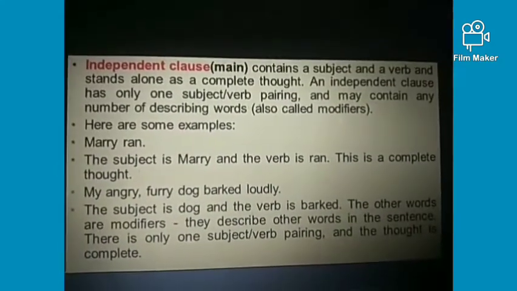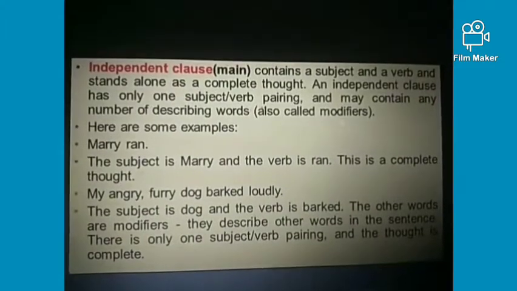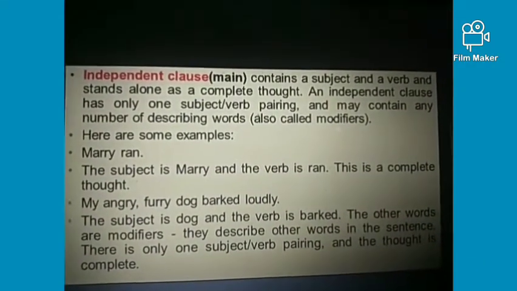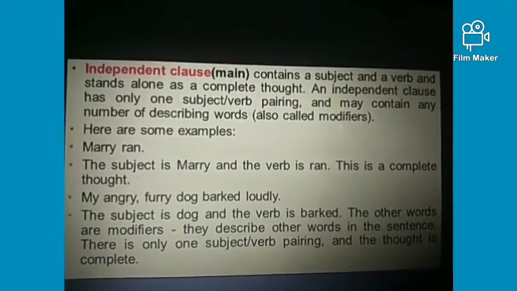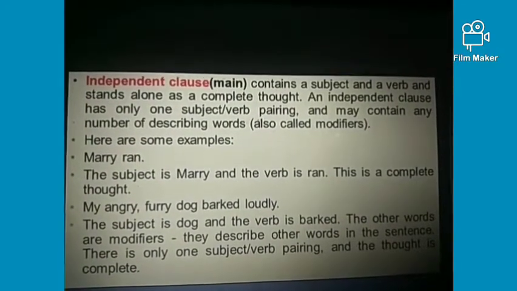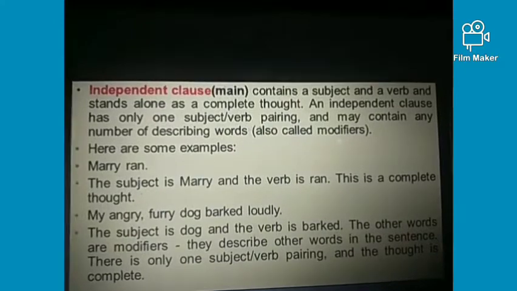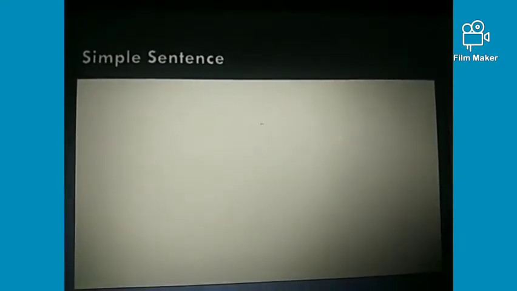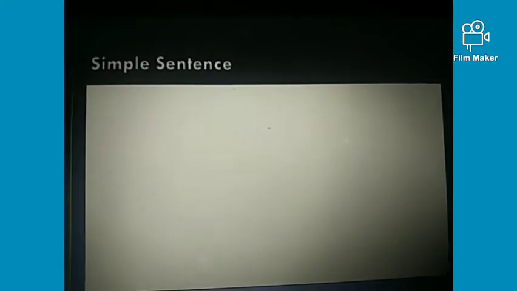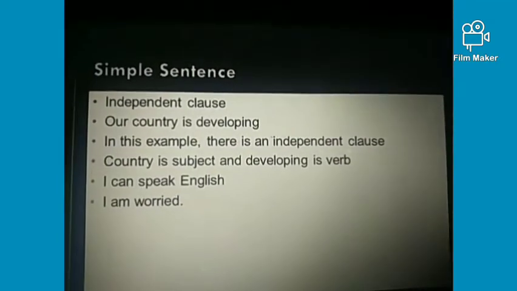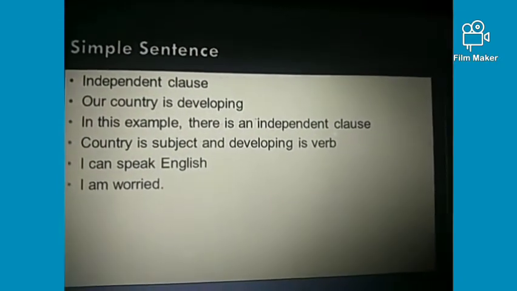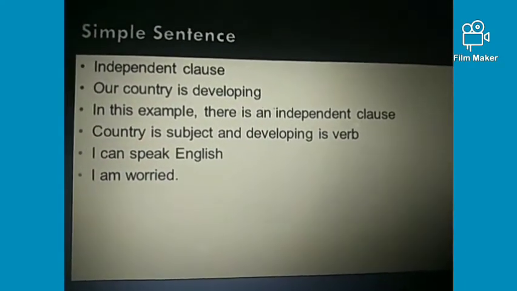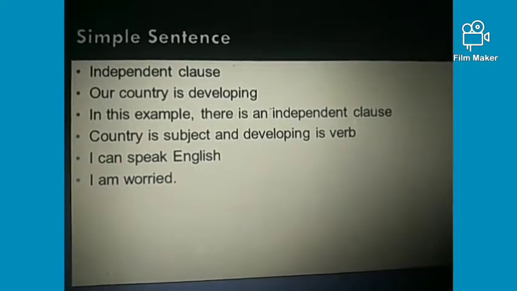I hope that it is clear to you guys, because it is essential to clear the concept of dependent and independent clauses before moving towards the tense structures. So let's move toward the simple sentence, about which you all have information, but still I covered it a little bit over here. A simple sentence only consists of an independent clause. Means there will be only a single independent clause.